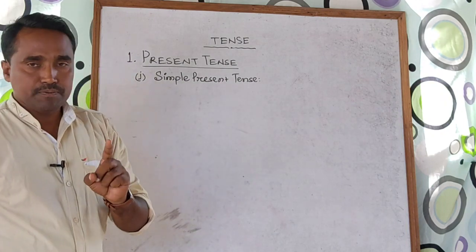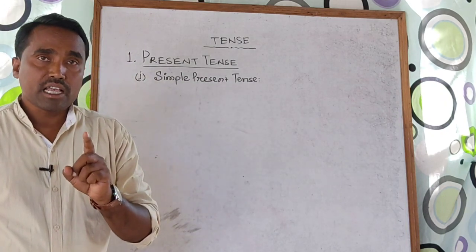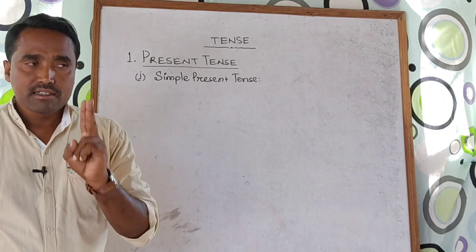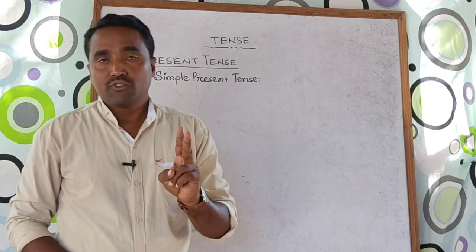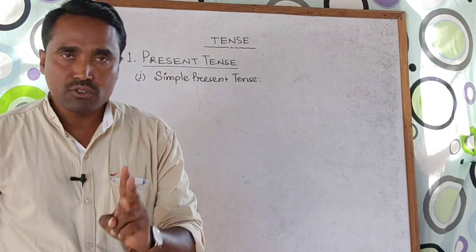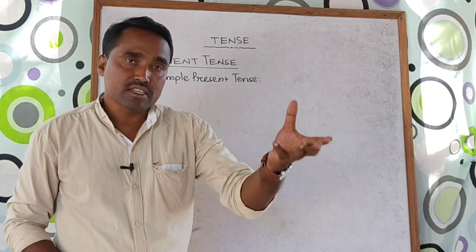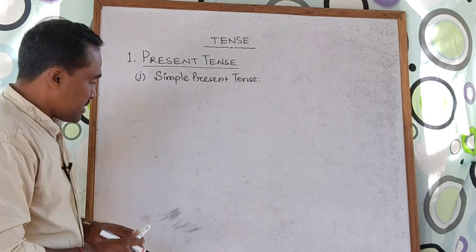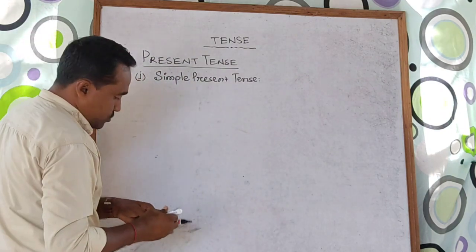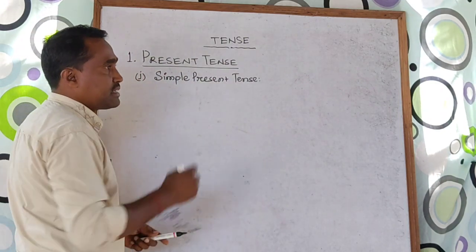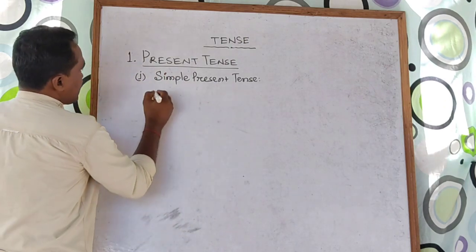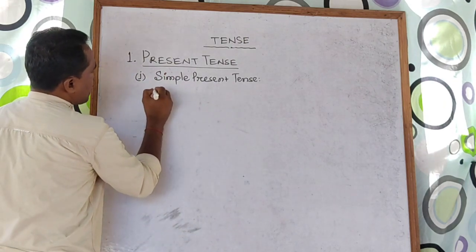So before going through the examples deeply, let's see the structure of simple present tense.